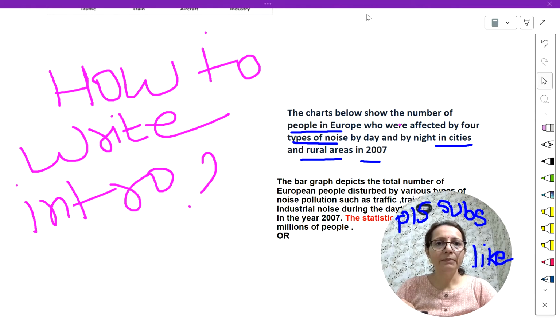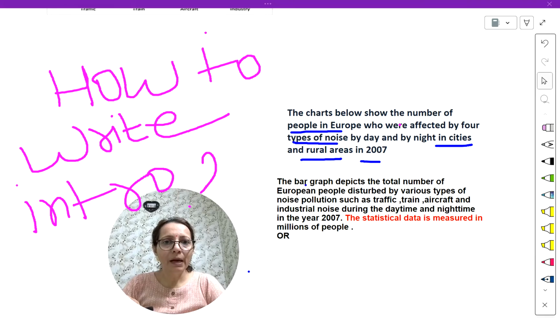So let's start. The bar graph. Instead of charts, I have written the bar graph. Here I can add the given bar graph. So it is wrong, it should be the given bar graphs. I found my own mistake, so that's why it is important to reread your writing at the end.